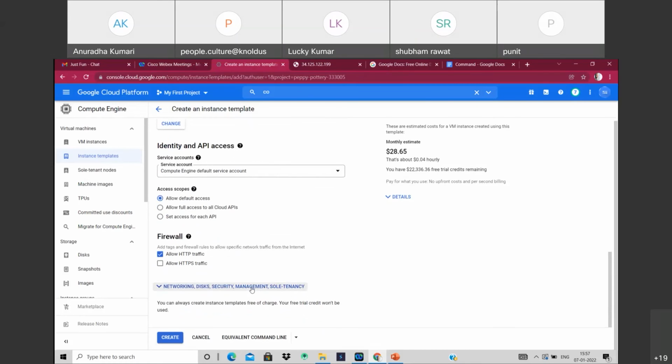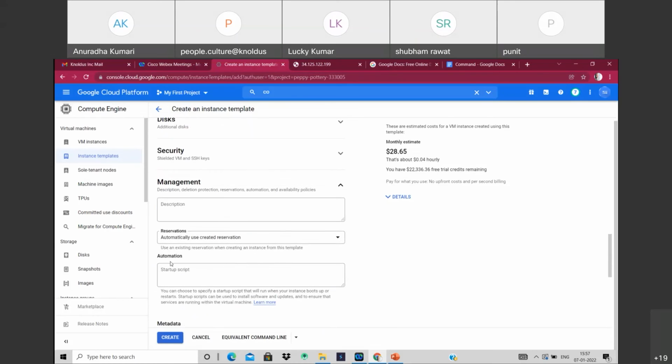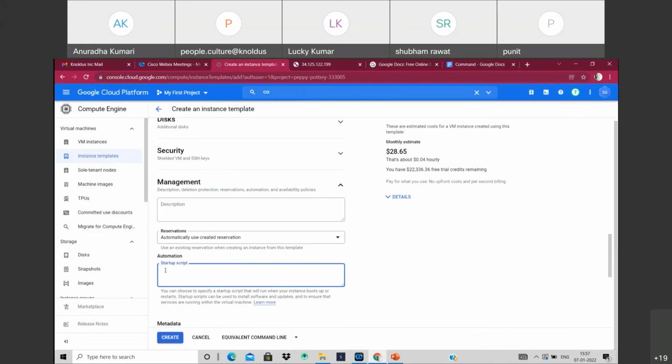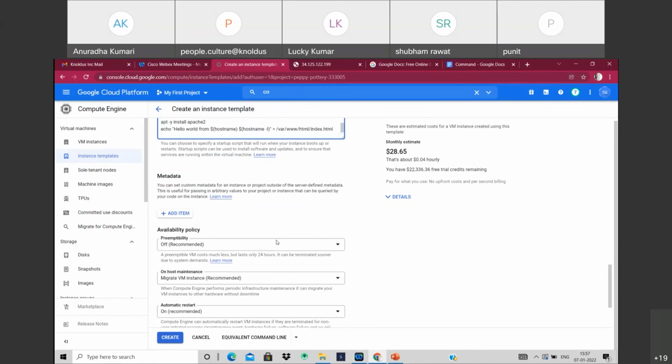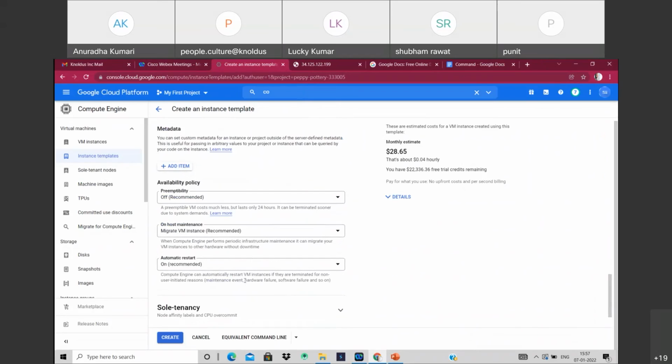And we need to write a script here. I'm keeping all these things default. We can choose based on your preference.